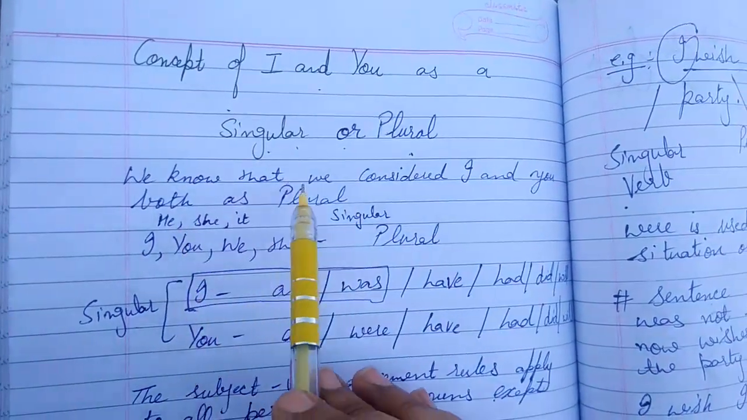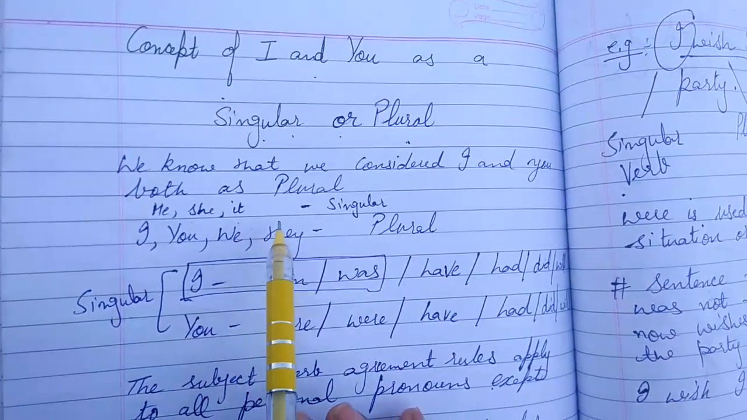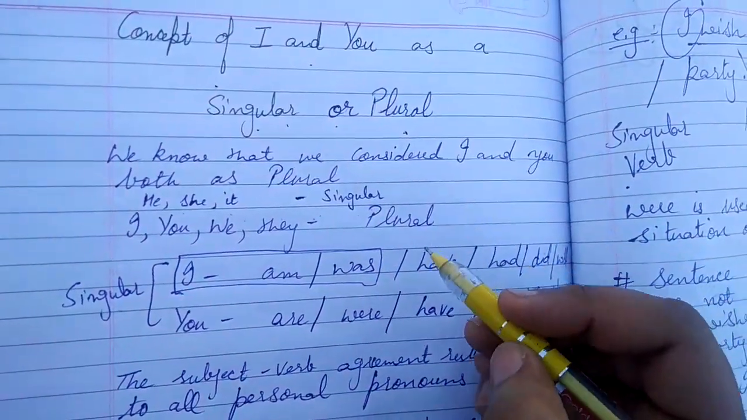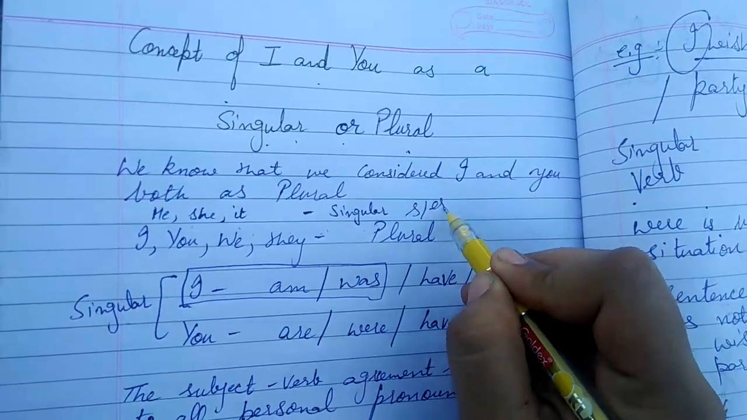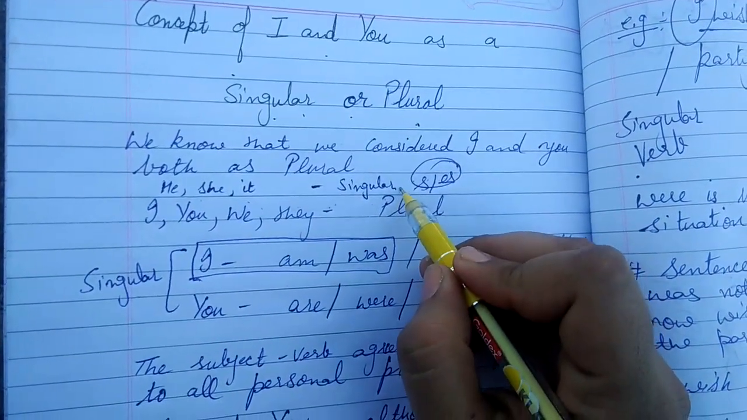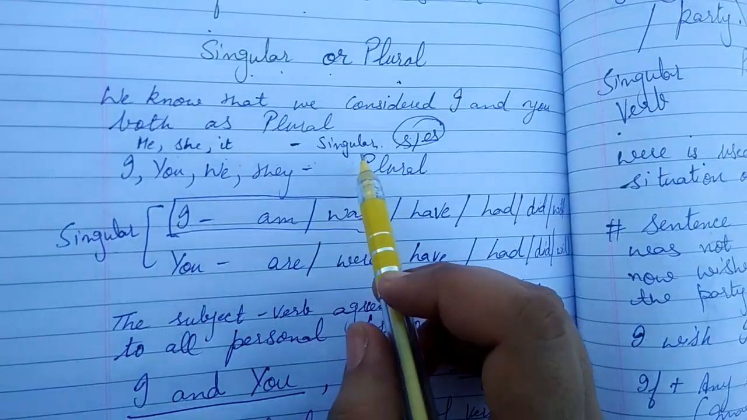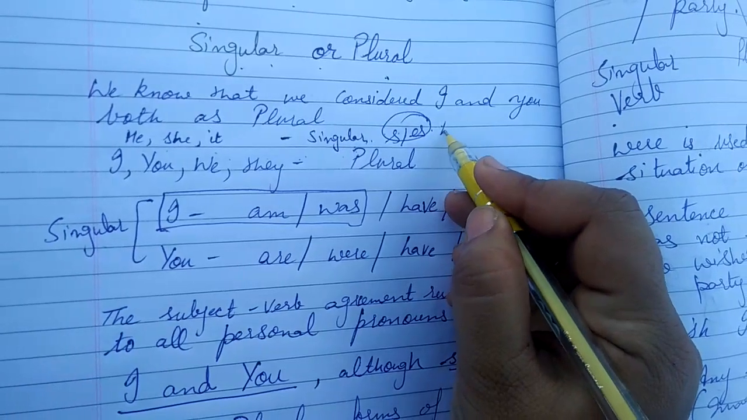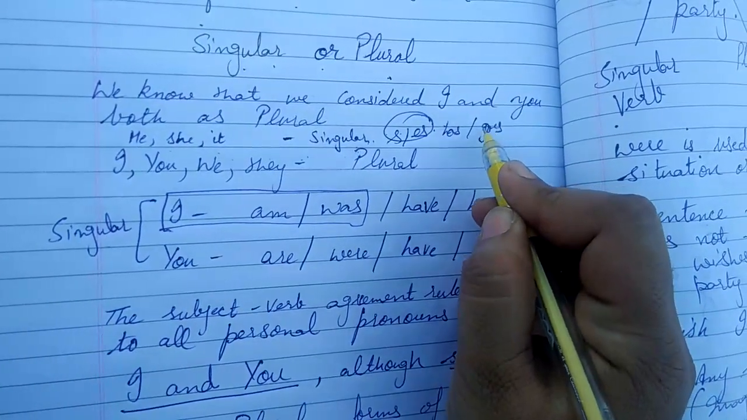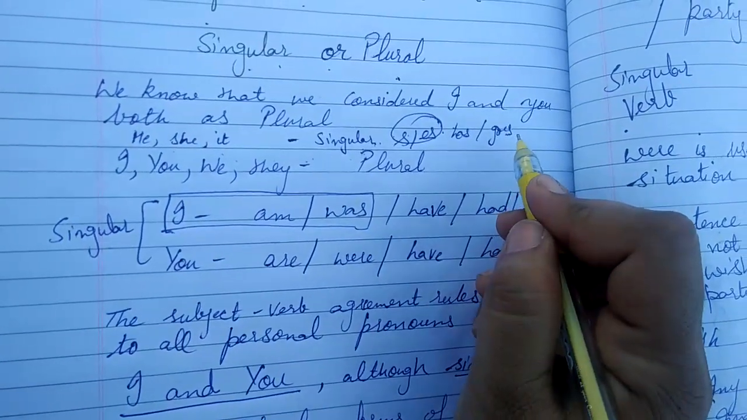We already learned that he, she, it, all these come in the category of singulars and we are using s or es with them. Whenever s is added to a word, it becomes singular. For example, has, goes. If we add es to the go, then it becomes singular. He goes to school.